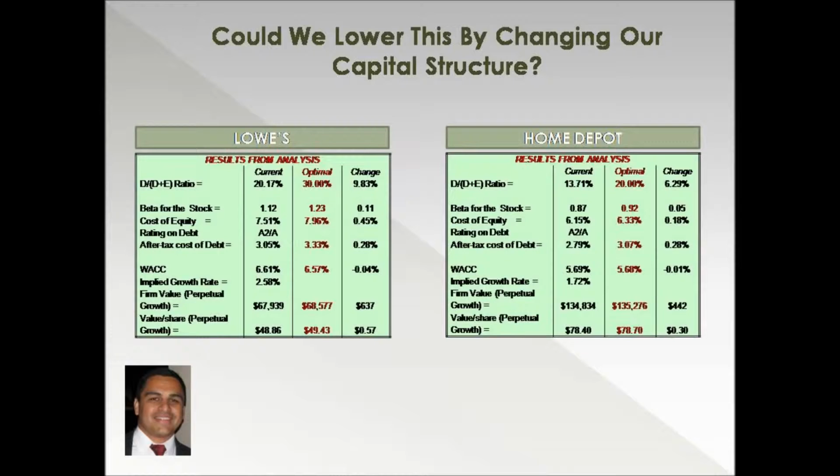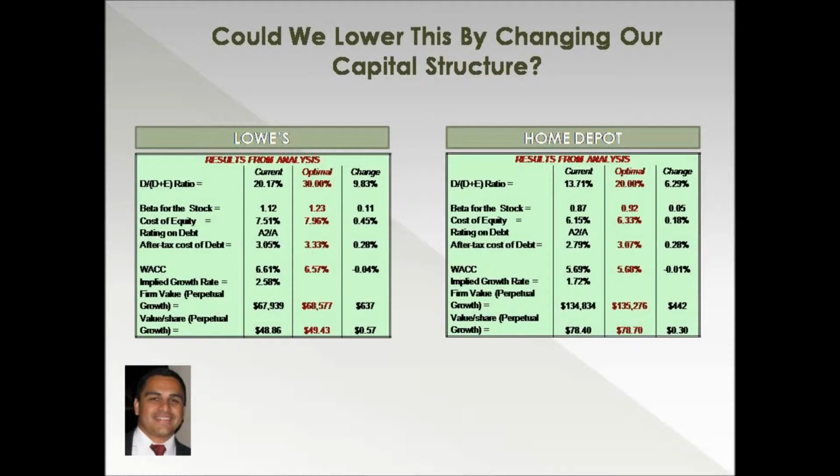Could we lower this by changing our capital structure? The results from our analysis show that we can make positive changes to our capital structure by increasing debt for both companies. Currently, Lowe's has a debt-to-equity ratio of 20.17%. Our analysis shows that Lowe's could increase their debt-to-equity to an optimal level of 30%. This increase will improve the WACC by 4 basis points, from the current 6.61% to 6.57%.